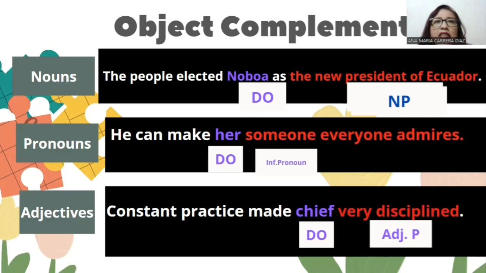And finally, in this category, when an adjective or adjective phrase acts as an object complement, it means that we use it to complete the direct object. A complement of the direct object, excuse me. For example, in our example, constant practice made chief very disciplined. In this sentence, the word chief is the direct object, and very disciplined is the adjective phrase that acts as an object complement.